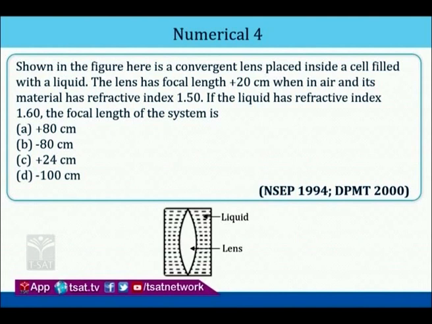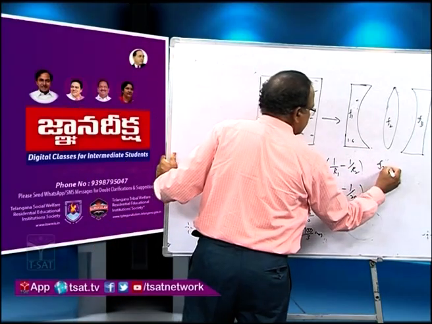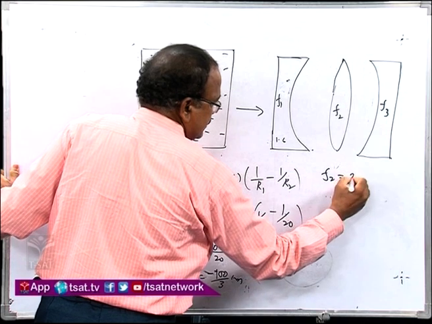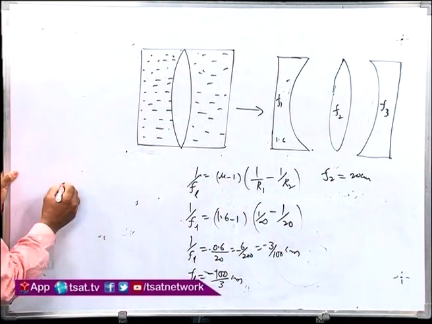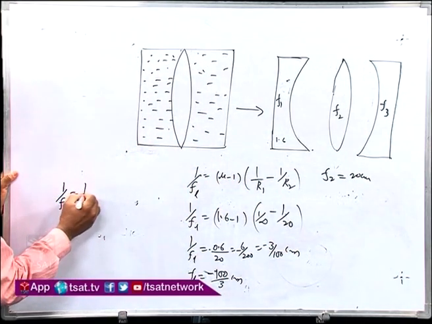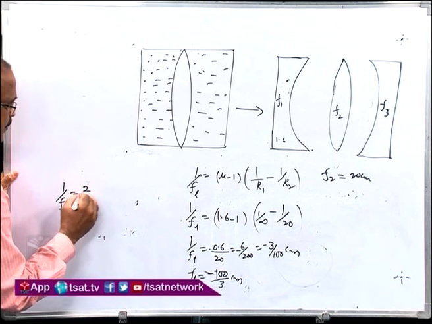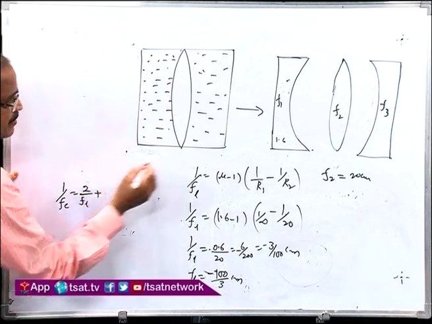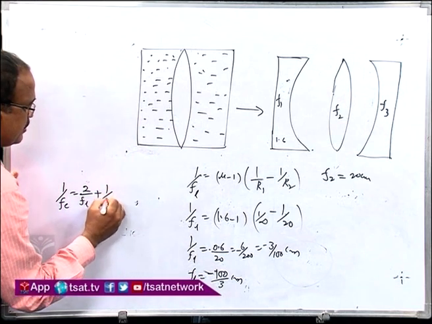So, therefore, now this combination we have to take. If you solve, F2 is equal to 20 centimeters. Now, for this combination, the total effectivity is equal to 2 by F1, and next this combination is 120.